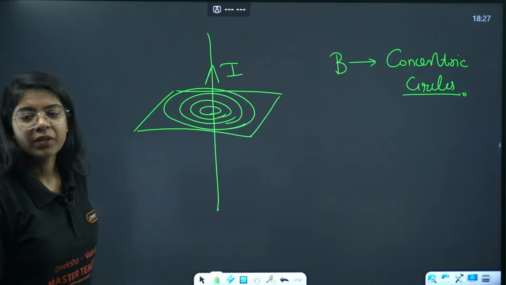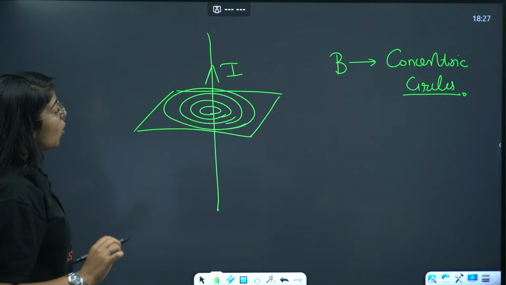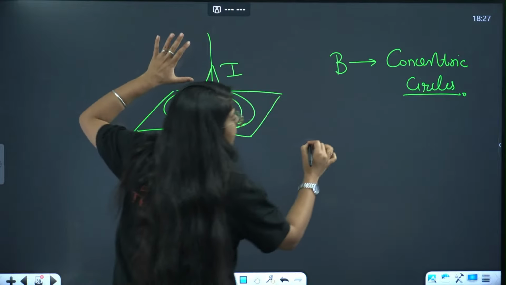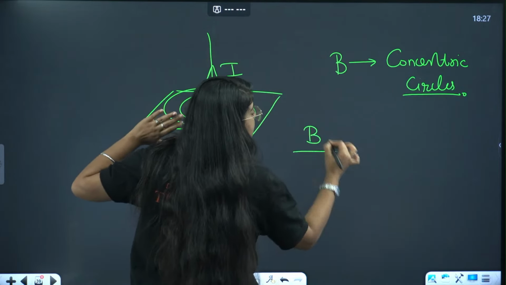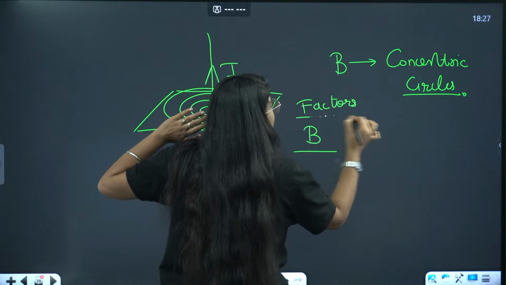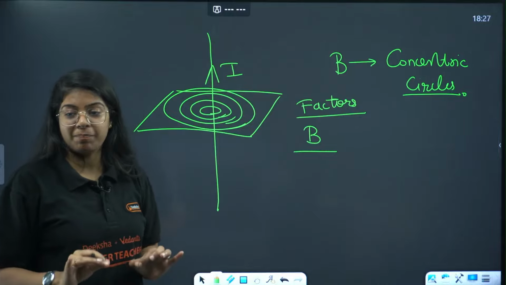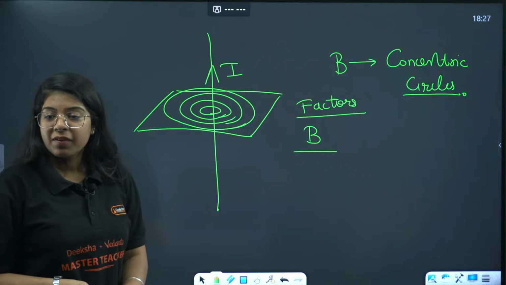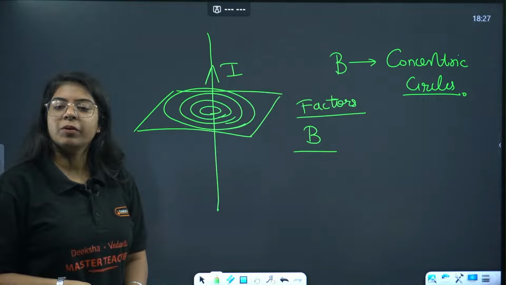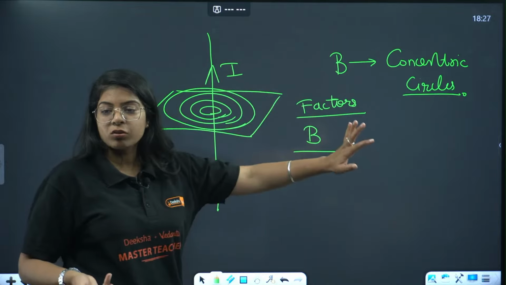ठीक है? चलो. Then this is for a straight wire. Now if we increase the current, this magnetic field, देखो, these factors are very important. Be very careful, be very attentive. The factors on which the strength of magnetic field depends, right? If current flows clockwise, circlewise, then it will be north, south. How do you know it? देखो, बताते हैं. चलो, let me go to the coil, then I'll tell you.